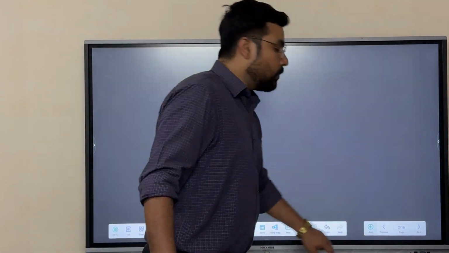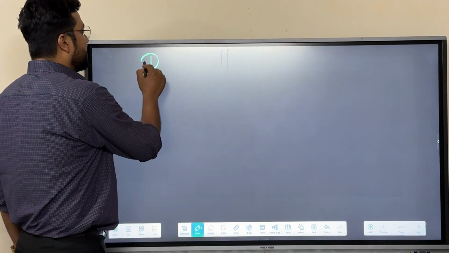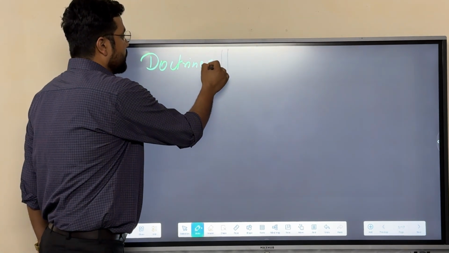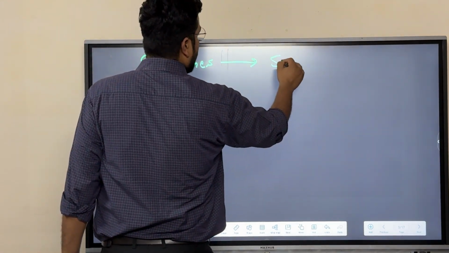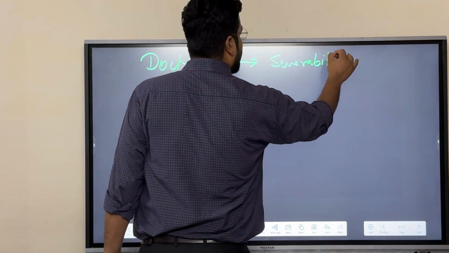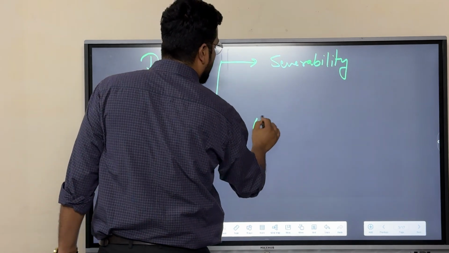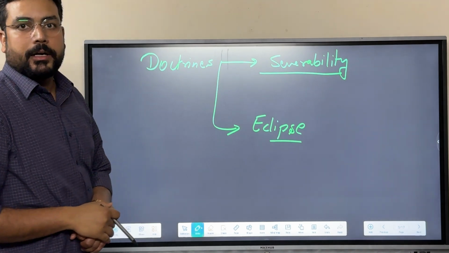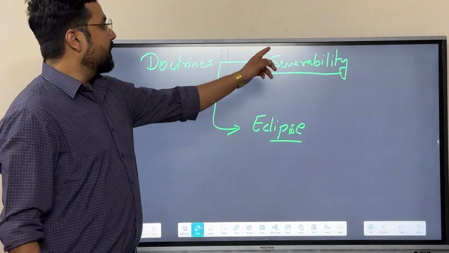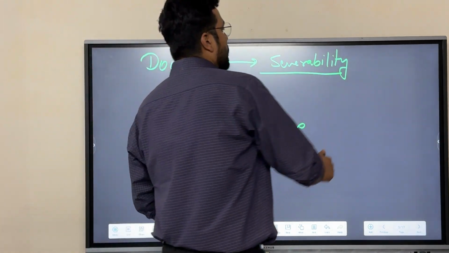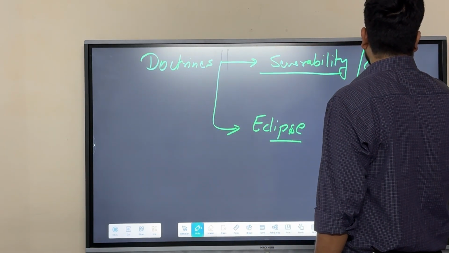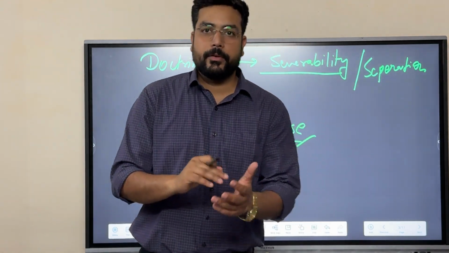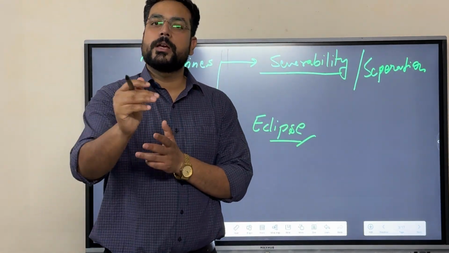Here come two doctrines of the judiciary that evolved over the course of time, and these doctrines are the doctrine of severability and the doctrine of eclipse. These are the two doctrines under article 13 that evolved over time. The first one is the doctrine of severability, or doctrine of separation, and the second one is the doctrine of eclipse. I will try to explain this in very layman terms so that you will get it properly.